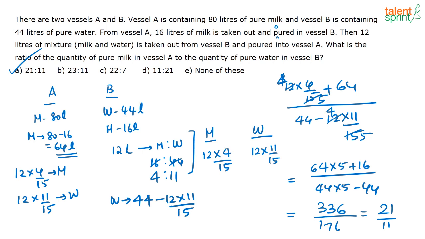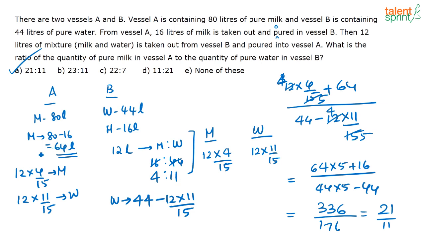Okay, see, milk there 80 liters is there. Water 44 liters is there. Now out of this 80 liters I am taking out 16 liters. So I have 64 liters here, and the remaining 16 liters has gone here. So 44:16, milk and water in this vessel B is in the ratio 4:11. Now out of this I am taking out 12 liters of the mixture and putting it in vessel A.